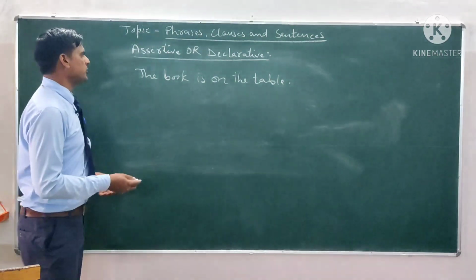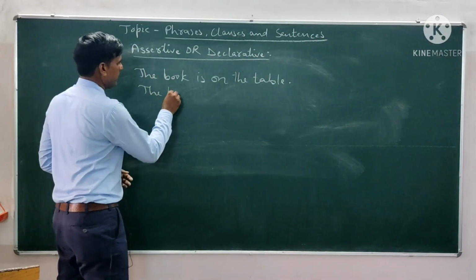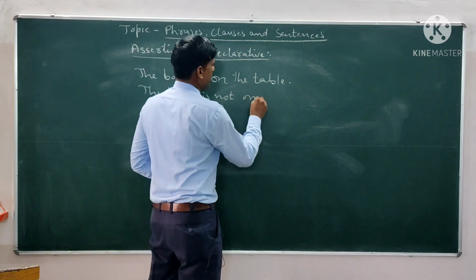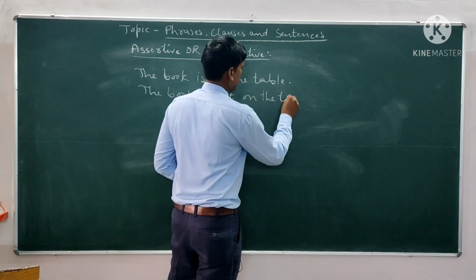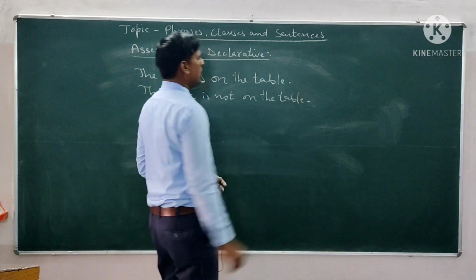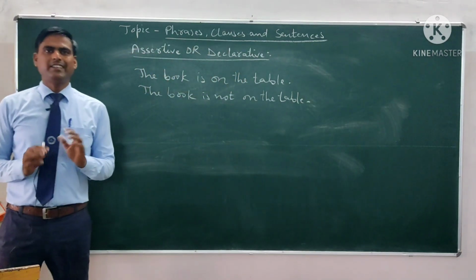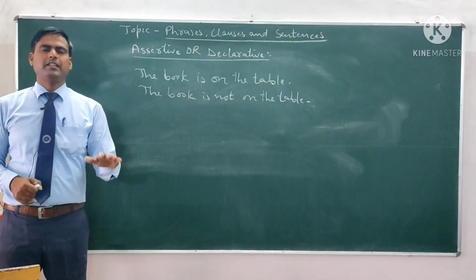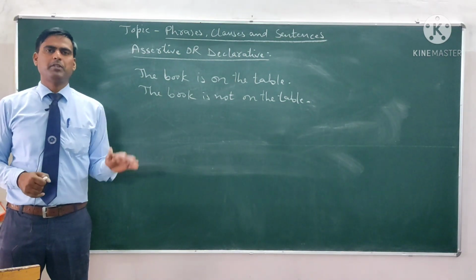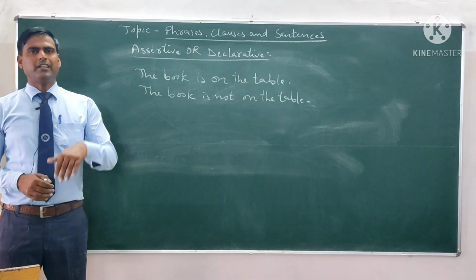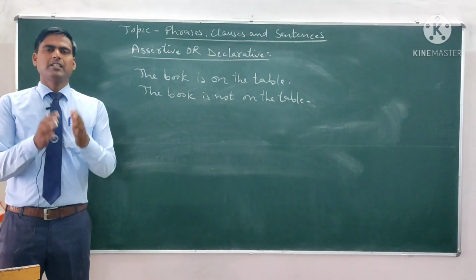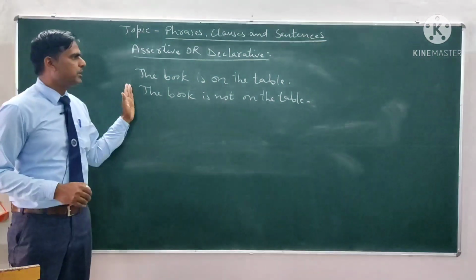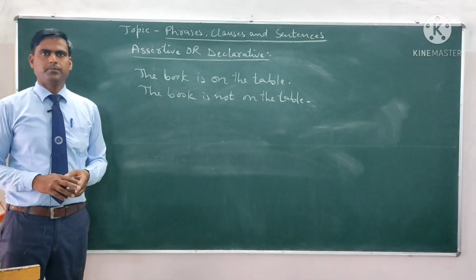For example, we can also say that the book is not on the table. If the sentence is affirmative or negative, it means that sentence is assertive. If there is only a general statement, the statement of any person regarding any person or anything, it means that is an assertive sentence. So this is the example of an assertive sentence.